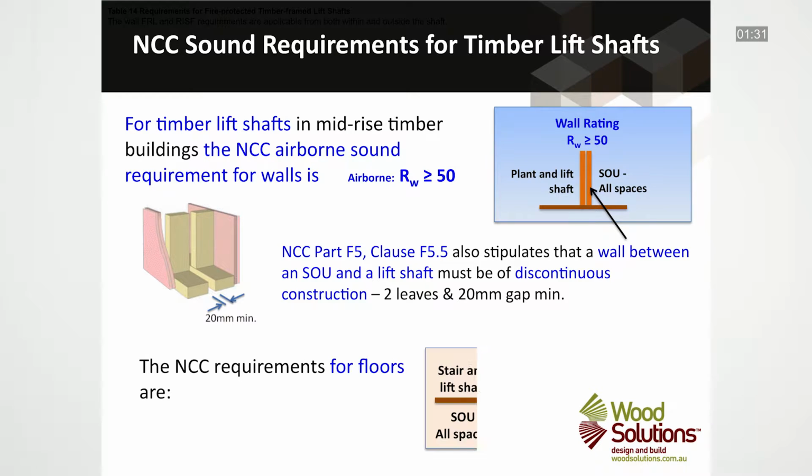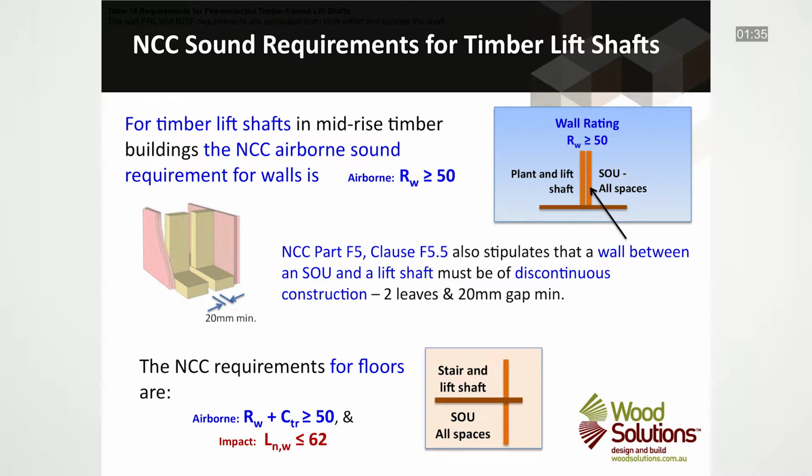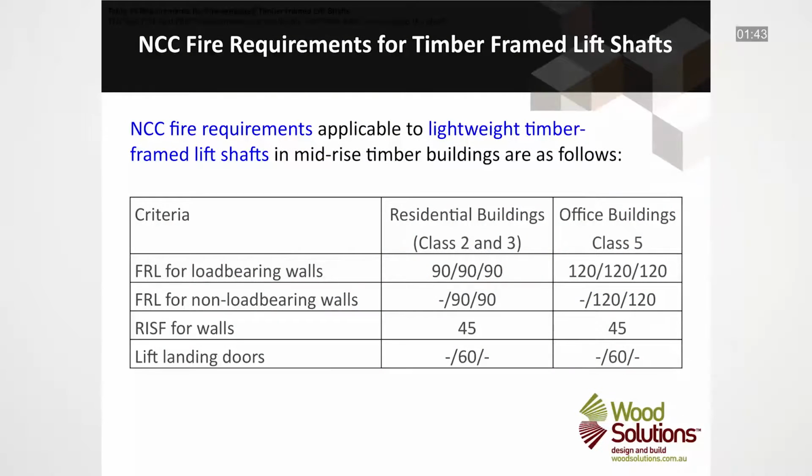The NCC requirements for floors are, for airborne sound, an Rw plus Ctr greater than or equal to 50, and for impact sound, an Ln,w less than or equal to 62. The NCC fire requirements applicable to general lightweight timber framed lift shafts in mid-rise timber buildings are as follows. For Class 2 and 3 residential buildings, for load-bearing walls, an FRL of 90-90-90, and for non-load-bearing walls, -90-90.